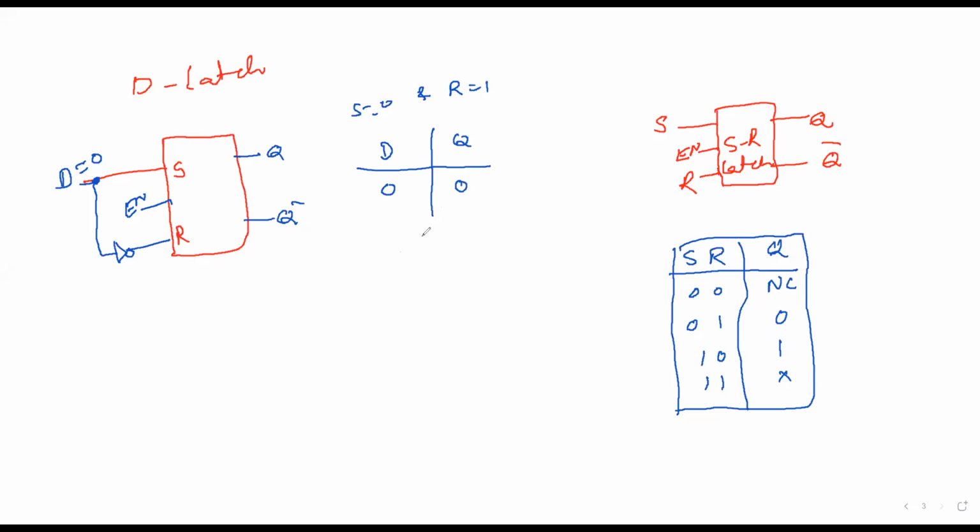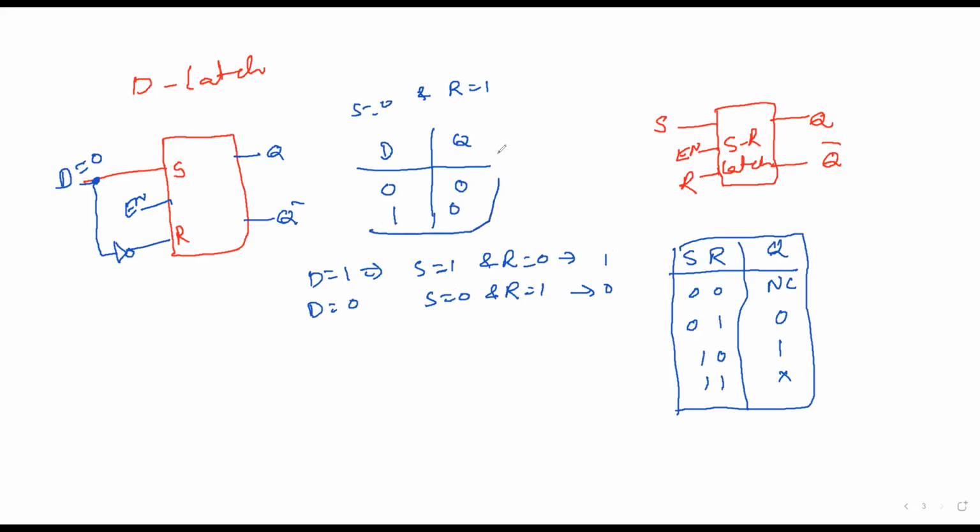Now the next one, suppose if I take D is equal to 1, what will happen? If D is equal to 1, then S is equal to 1 and R is equal to 0. Okay, in that case, what will be the output? It is 1. If D is equal to 0, S is equal to 0 and R is equal to 1. In that case, the output will be 0. So 1 means it is 0. This is D latch. Hope you understood.